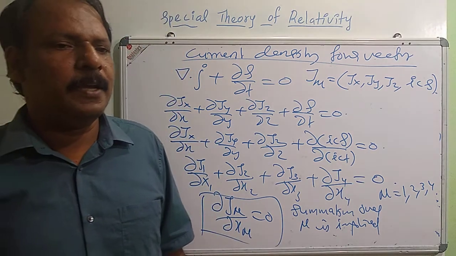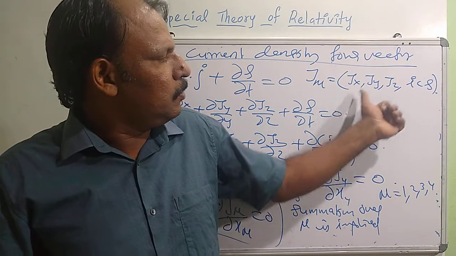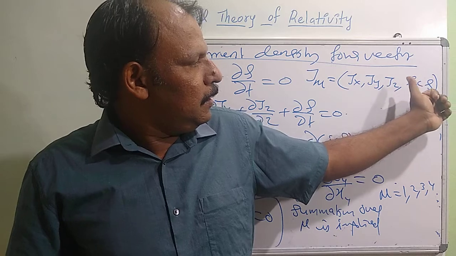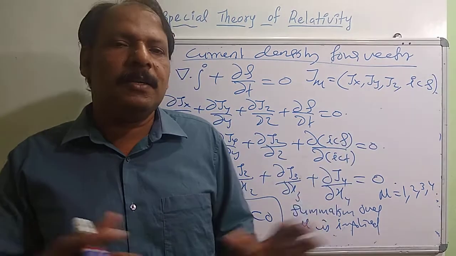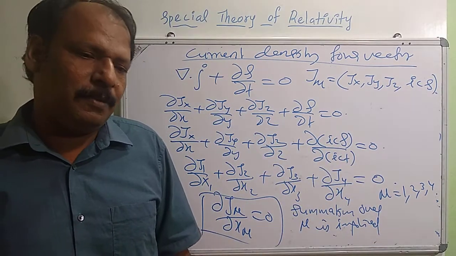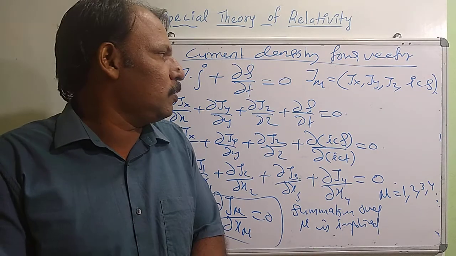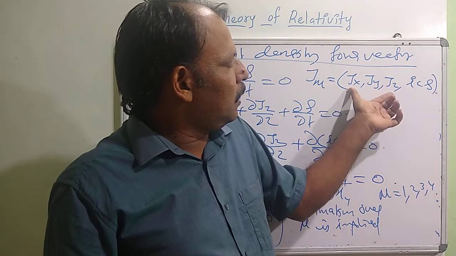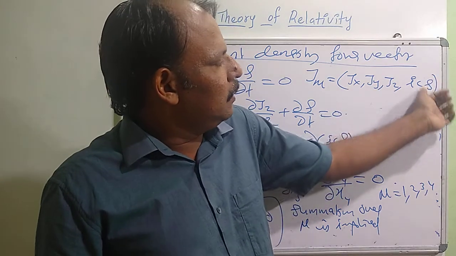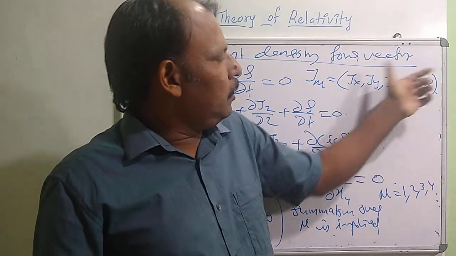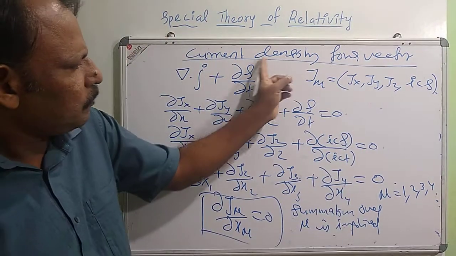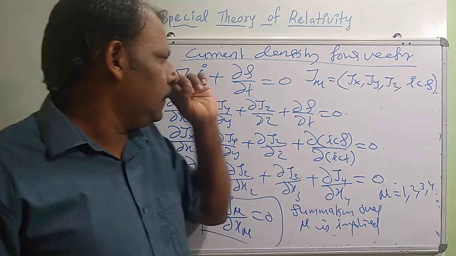In a similar way, for current density, the source of that is charge density. Instead of treating charge density and current density as different quantities, we take them all together. The 3 components of current density and the charge density, those 4 components, we will call the current density 4-vector Jμ.